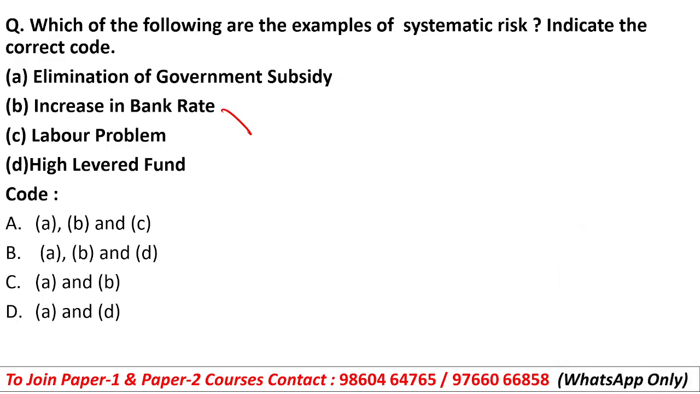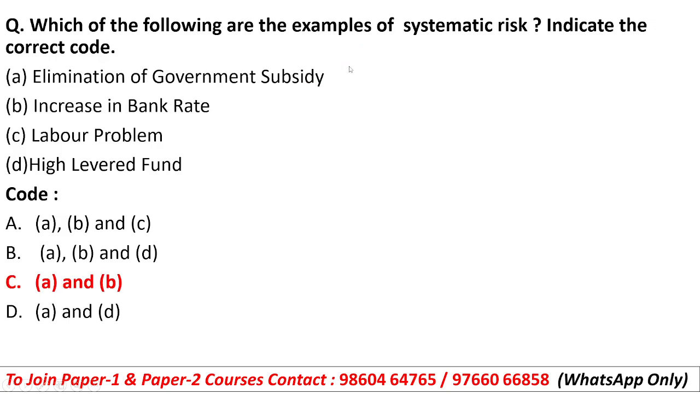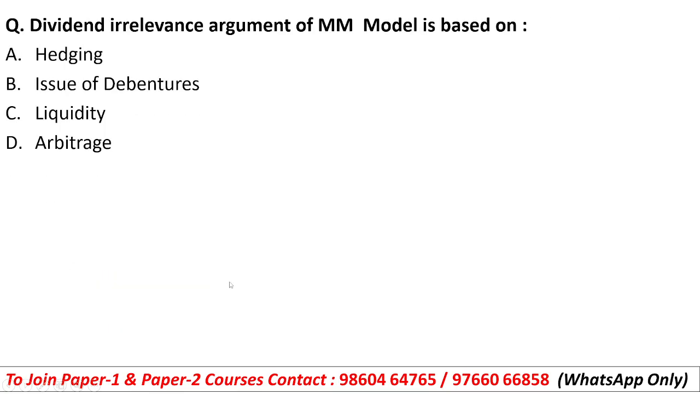So, which of the following are examples of systematic risk? Systematic risks are those risks which are uncontrollable in nature, and unsystematic risks are those risks which a company can control. Increase in bank rate is an example of systematic risk, and elimination of government subsidy is also a systematic risk. So our A and B options. Labor problem is the company's internal problem, and a highly levered firm is also the company's internal problem. So option C, A and B, will be the right answer.